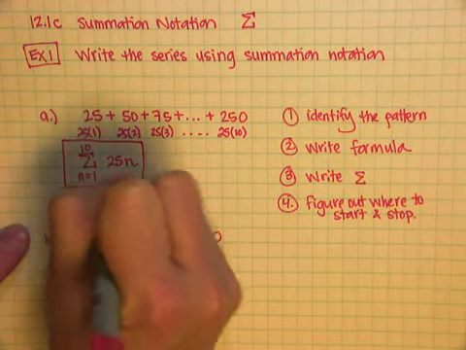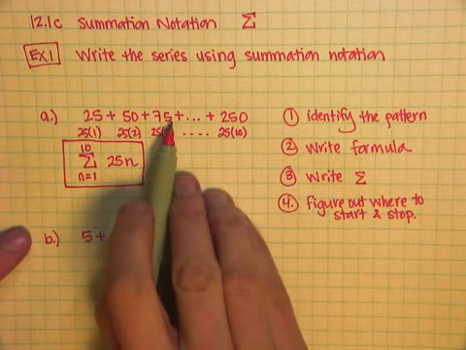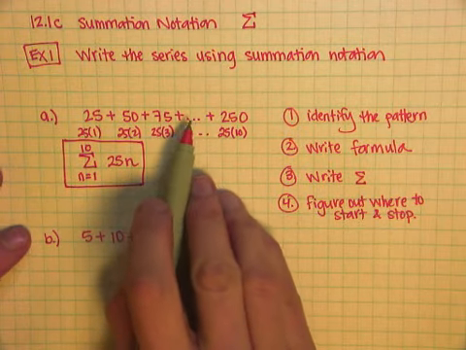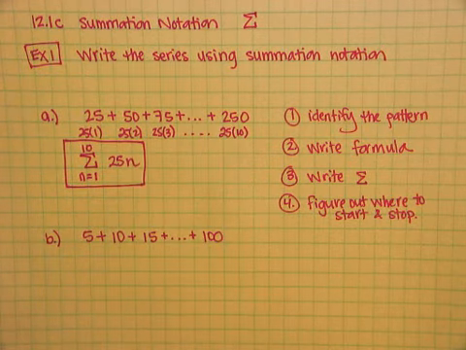So here's the summation notation for the problem. 25 plus 50 plus 75 all the way up. This dot dot dot means you're going to continue the pattern, so 100, 125, 150, and so on until you get up to 250. Okay.